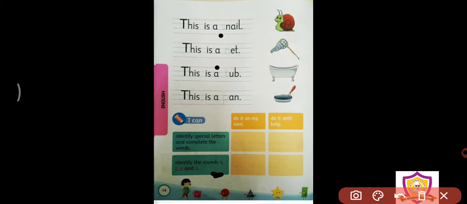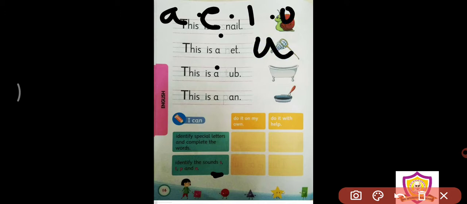Okay? Now what have we done in this chapter? I can now identify special letters and complete the words. Right? Now you can identify what are the special letters. A, E, I, O, U. These are the 5 special letters, or they are called vowels. Remember the word vowel. Okay. So A, E, I, O and U. These special letters are called vowels.